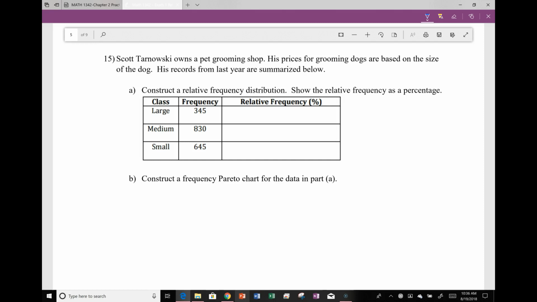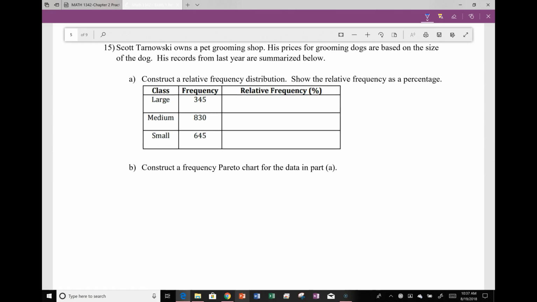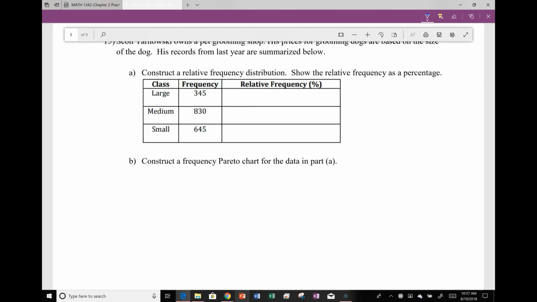Scott Chernowski owns a pet grooming shop. His prices for grooming dogs are based on the size of that dog. His records from last year are summarized below. Construct a frequency distribution. Show the relative frequency as a percentage. Okay, so he had 345 dogs that were in the large group, 830 that were in the medium group, and 645 that were in the small group. So he saw a total of 1,820 dogs last year.